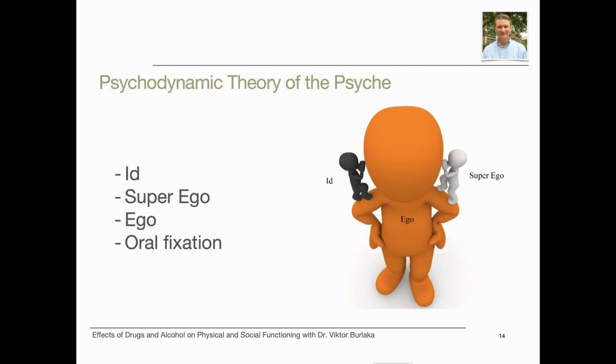Let's talk about 4 theories of psyche that are linked with substance misuse and substance use disorder. In a psychodynamic theory interpretation, addiction is not viewed as being a disease in and of itself, but as a symptom of intrapsychic conflict, unresolved psychological tension, or psychological turmoil.